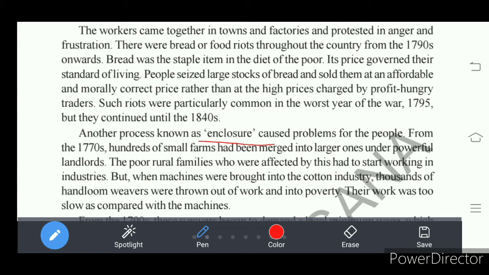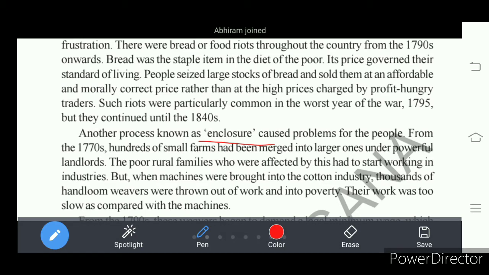In that way small peasants suffered a lot, and many of the poor rural families were affected by enclosure, and they moved to industries to work in industries.